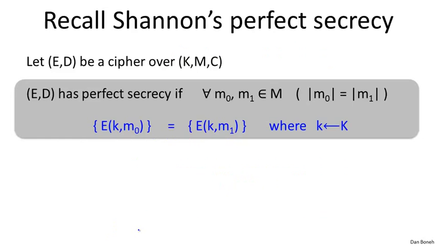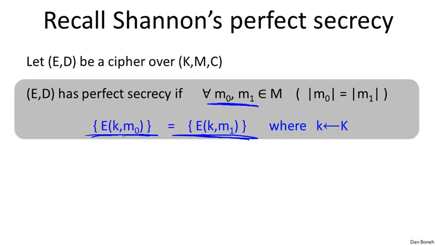So let's recall very briefly Shannon's concept of perfect secrecy. Basically, we said a cipher has perfect secrecy if, given two messages of the same length, the distribution of ciphertexts, if we pick a random key and encrypt M0, is exactly the same as the distribution when we encrypt M1. The intuition here was that if the adversary observes the ciphertext, he doesn't know whether it came from the distribution that is the result of encrypting M0, or from the distribution that is the result of encrypting M1.